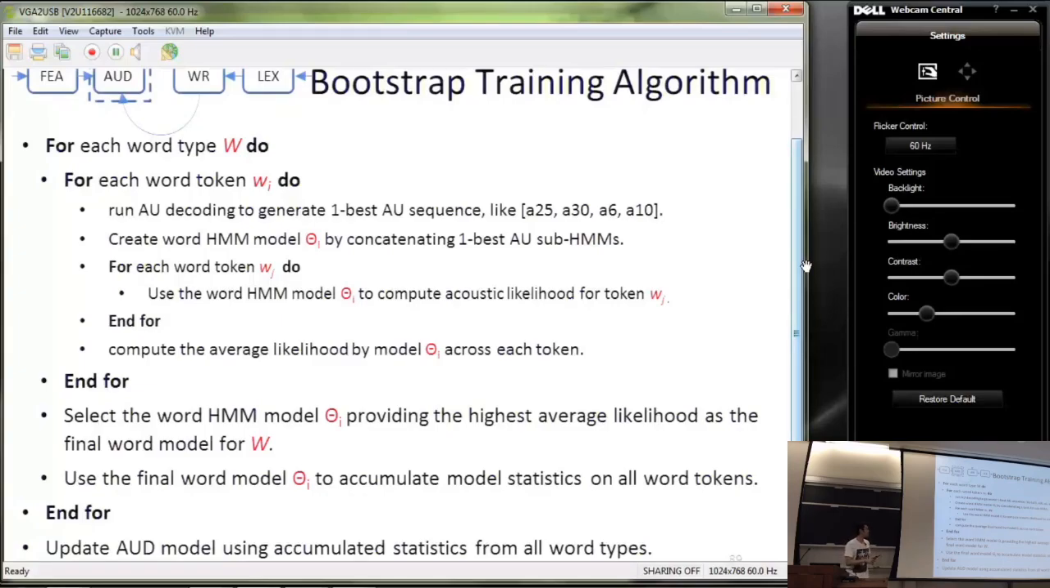The intuition here is that we would like a single sequence of acoustic unit models to capture and model the acoustic variations of different word tokens. We want a single sequence of acoustic unit models to increase the likelihoods of all the word tokens. In return, when we use the model again to decode the different tokens, we expect the model can give back the same single sequence of acoustic units. Finally, we update the AUD model using the accumulated statistics from all the word types.